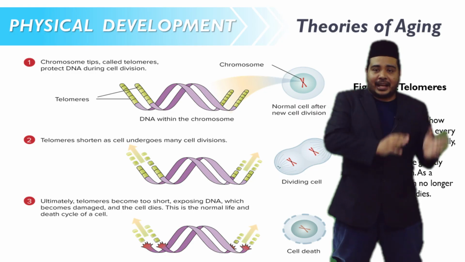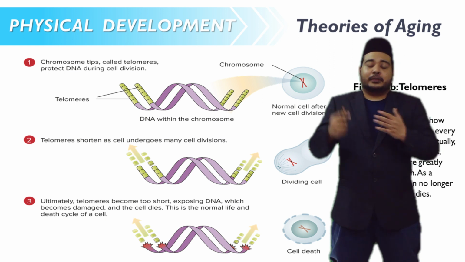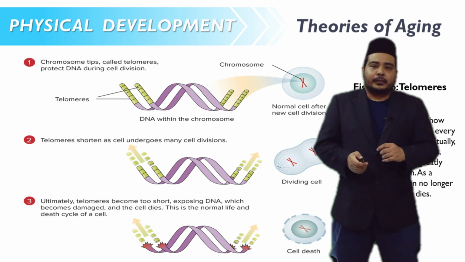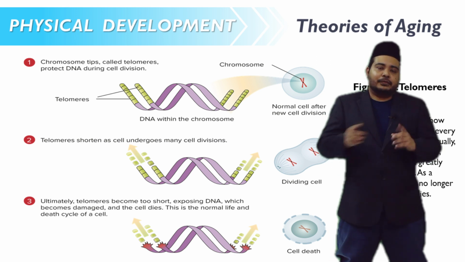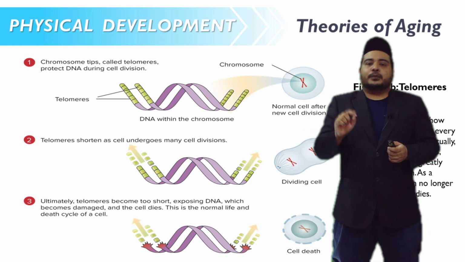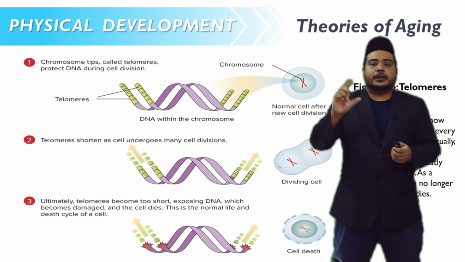Each time a cell divides, the telomeres, which protect the ends of the chromosomes, shorten. In this figure, this is our chromosome, and at the end of our chromosomes there are telomeres.